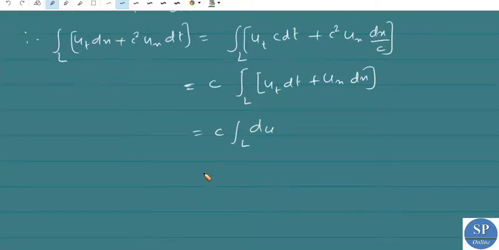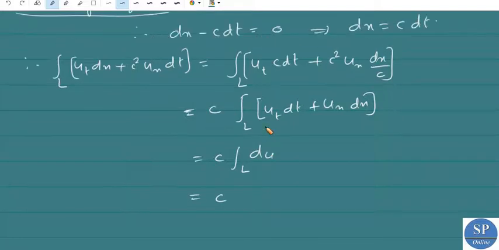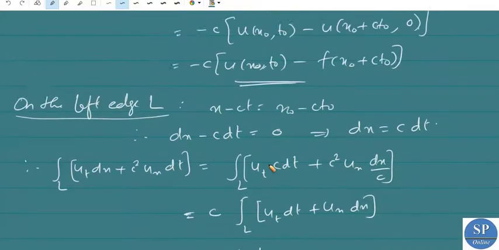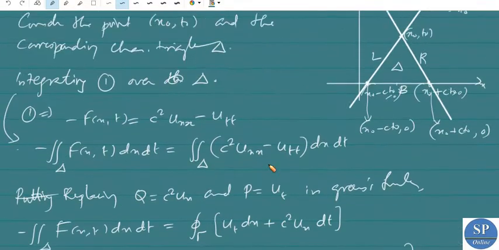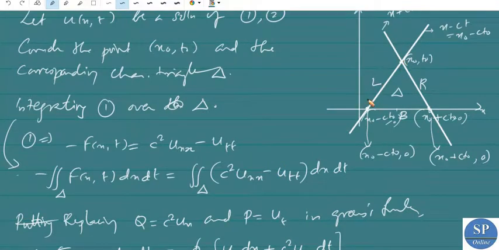As in the previous case, the limits of this integral will be u from the point x naught, t naught to x naught minus c t naught, comma 0.